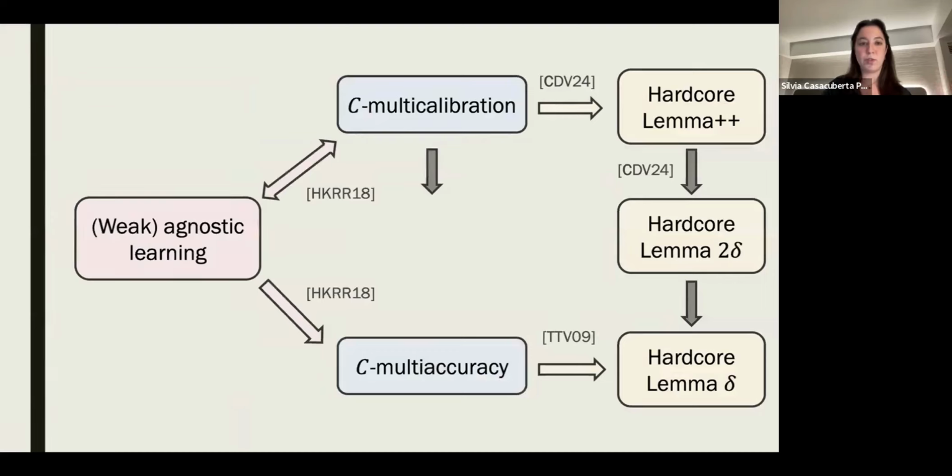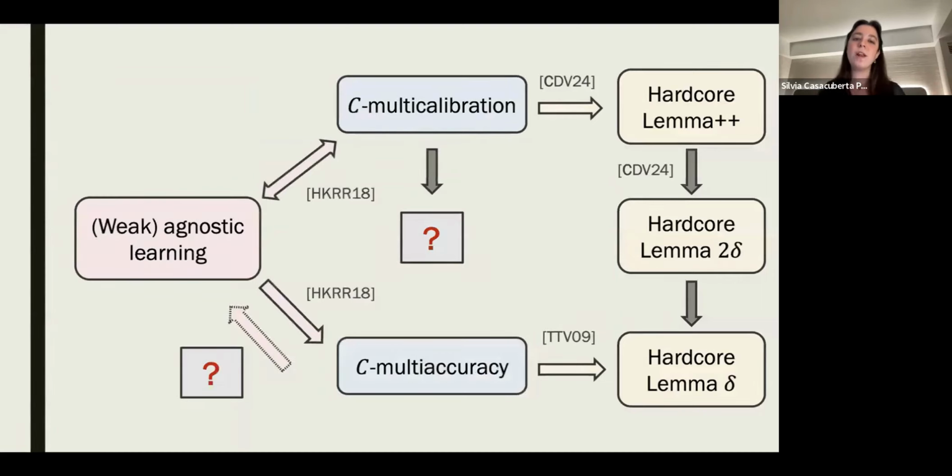We saw how we can construct these notions from weak agnostic learning. And so the two glaring questions are, one we mentioned before, does multiaccuracy imply weak agnostic learning? The other one is, what multi-group fairness notion corresponds to the hardcore lemma with density 2 delta, that allows us to prove the hardcore lemma with density 2 delta? We know that multicalibration does do that, but can we find a weaker notion in this column that would give us a hardcore lemma of density 2 delta? As you might be expecting from the title of our paper, calibration will turn out to play a key role in both of these open questions.